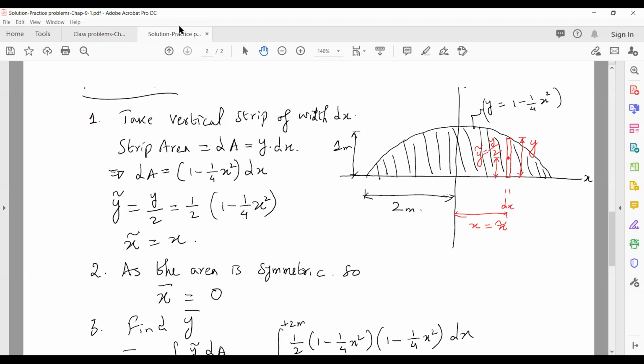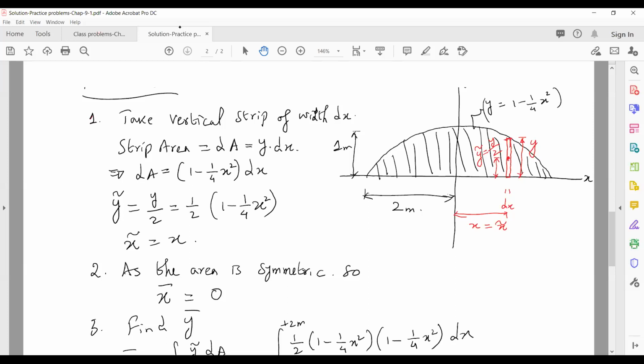Because either way, you should get the same answer. So just take a vertical strip of width dx, same as we did before.